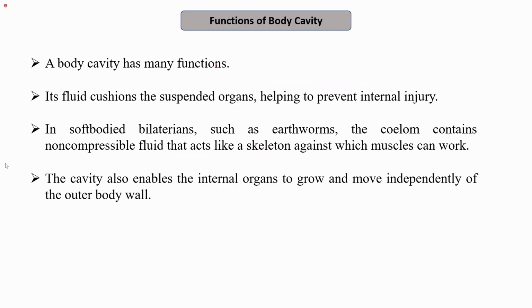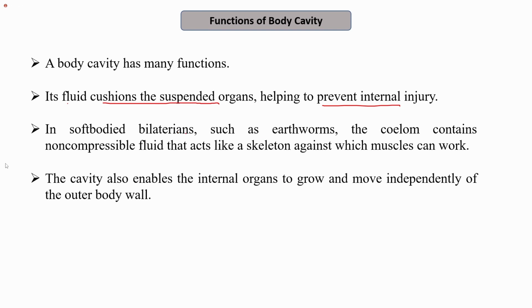So what are the functions of the body cavity? The body cavity performs many functions. The most important is that the coelom contains fluid, the coelomic fluid, which cushions the suspended organs and therefore helps prevent internal injury.